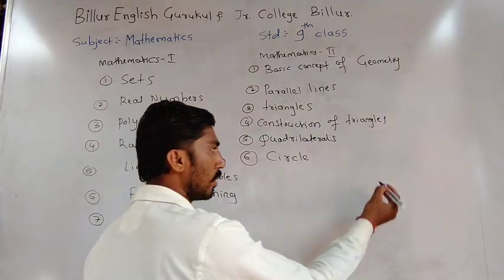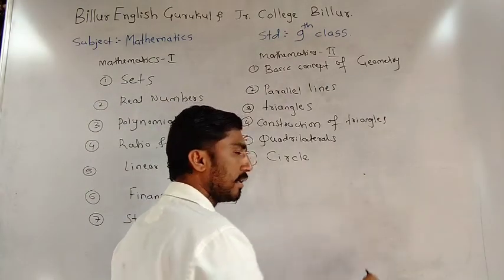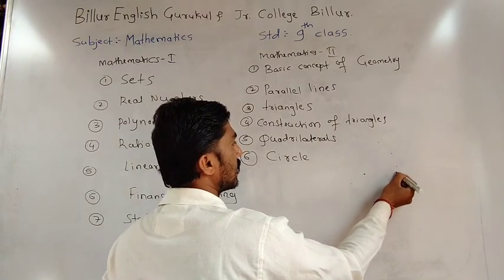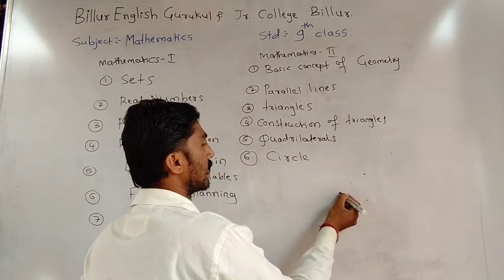This is one point, and this point is at the same distance. This point, same distance. This is the same distance.